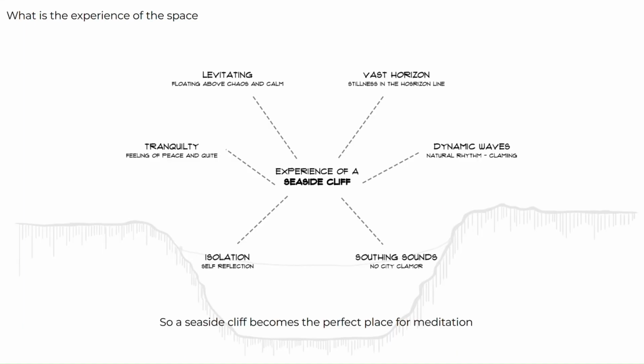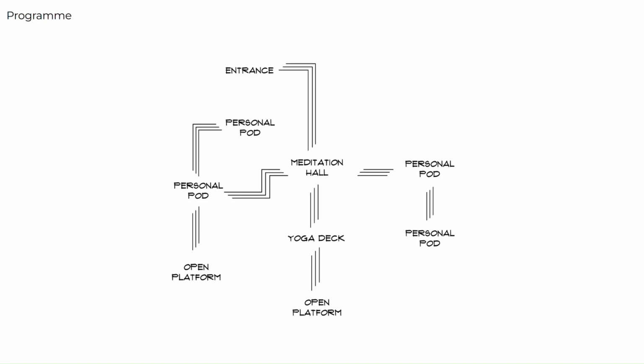Now, the sight of a seaside cliff, for example, offers a specific experience where the vast horizon instills a feeling of stillness and presence of mind. The dynamic waves create a natural rhythm, calming oneself. The soothing sounds and isolation offer tranquility, and the experience of levitating above the chaotic and calming waves is peaceful. So, the program suitable for the site was a meditation center where one can be free and away from the city noise. The center includes a meditation hall, a yoga deck, a combination of open platforms, and personal meditation pods.